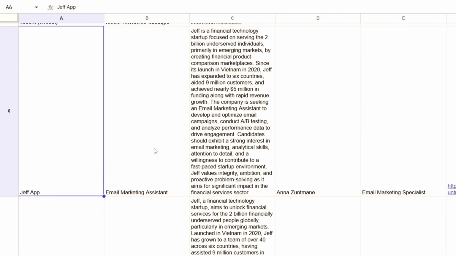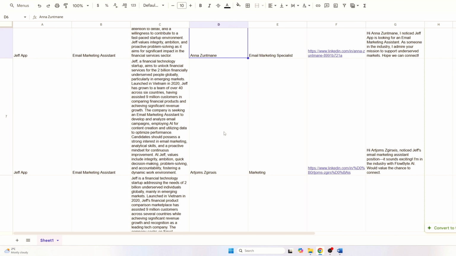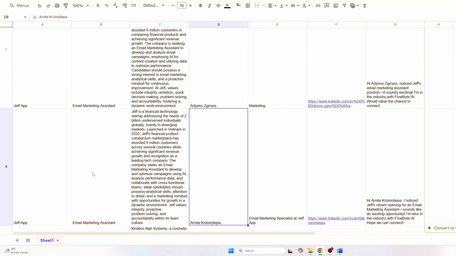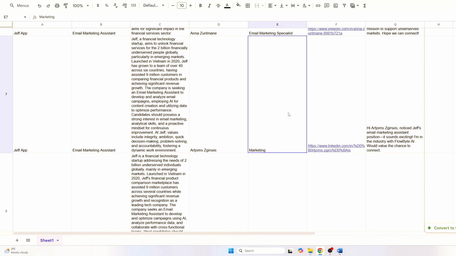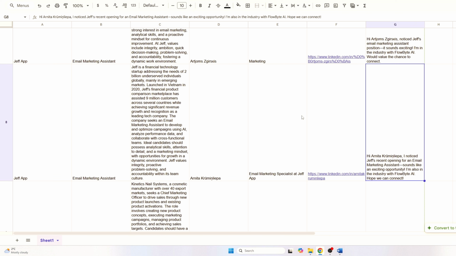Let's take our Jeff app, for example. We've got the email marketing assistant, a short summary, a person that is working at this company, and then there are 3 other people that it actually found, their job titles, their LinkedIn URLs, and the custom message. And by the way, you've got all the data, so you can send the messages yourself, or you can automate it with the system on Make.